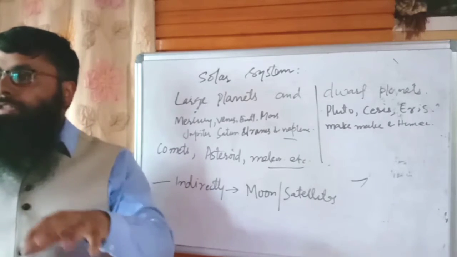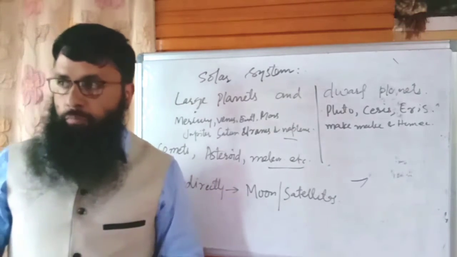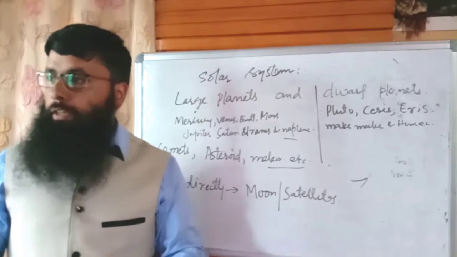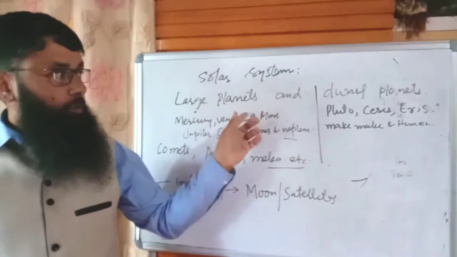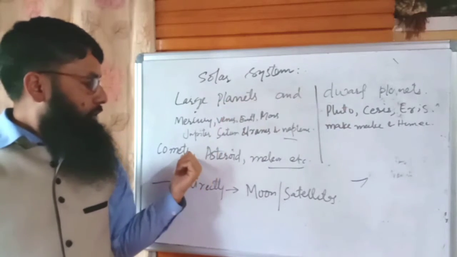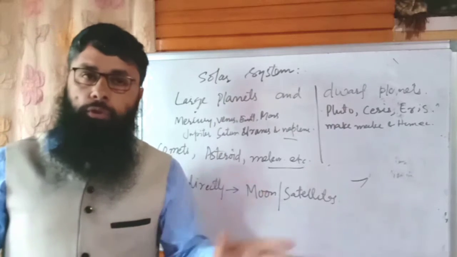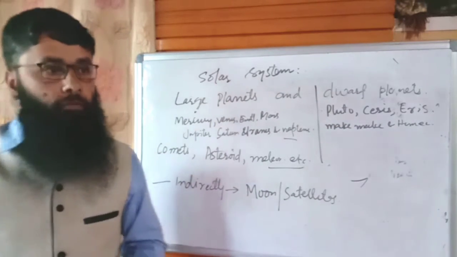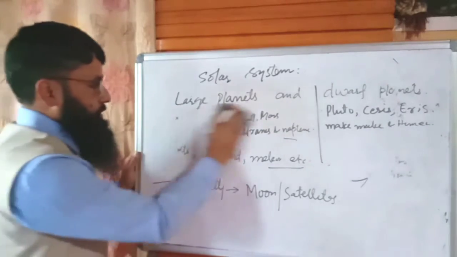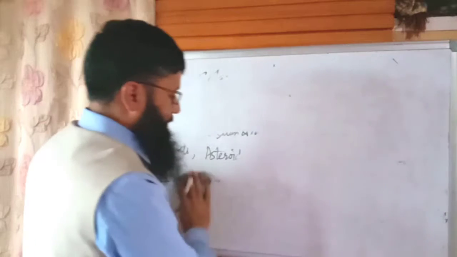Now we will discuss this gravitationally bound system, which is known as the solar system. It has a star and other celestial bodies that revolve around the sun, including these dwarf and large planets, comets, asteroids, and meteors. Now, before going to the deep details, we have to define what a star is. We have to go through the definition of a star and the definition of a planet.